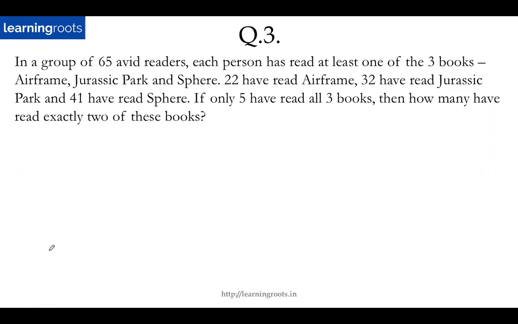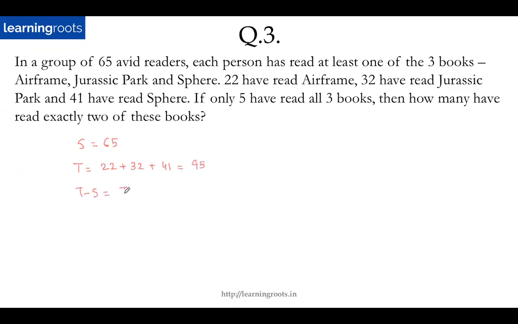In case someone has not got it or anyone who's stuck, what will we do? Again, in a group of 65 avid readers, so S becomes 65, 22 have read Airframe, 32 have read Jurassic Park, 41 have read Sphere. So T becomes 22 plus 32 plus 41. How much is this? So this will be 54. 54 plus 41 will be 95.